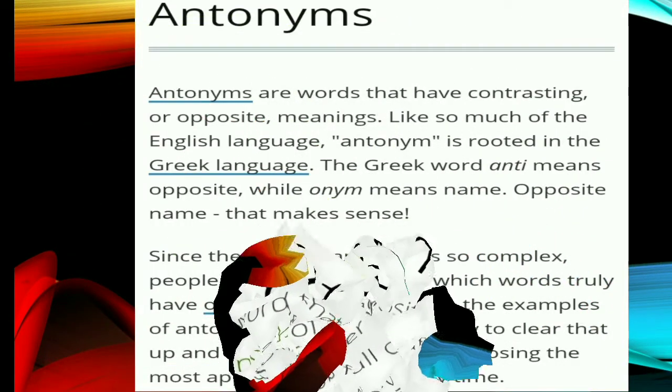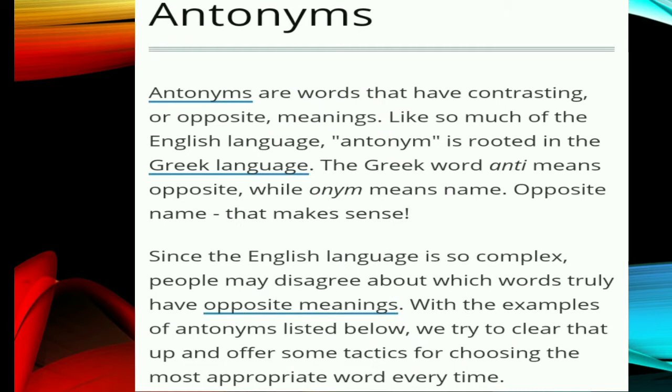Now we have to read about the definition of antonyms. Antonyms are words that have contrasting or opposite meanings. The word antonym is derived from the Greek language, and it has two parts: one is anti and the other is onym. Anti means opposite, while onym means the name or the person or the word. So the meaning of antonym is opposite words. Since the English language is so complex, people may disagree about which words truly have opposite meanings.